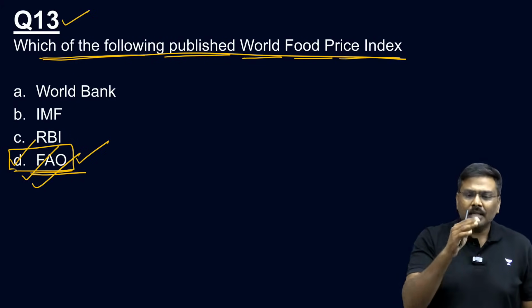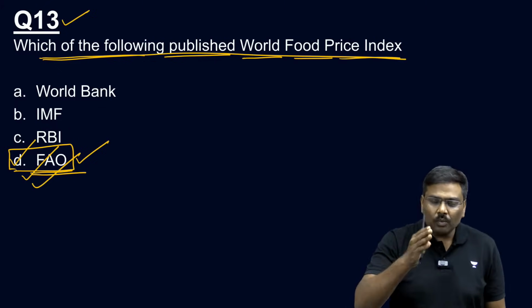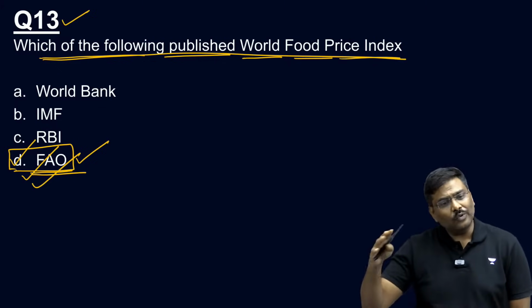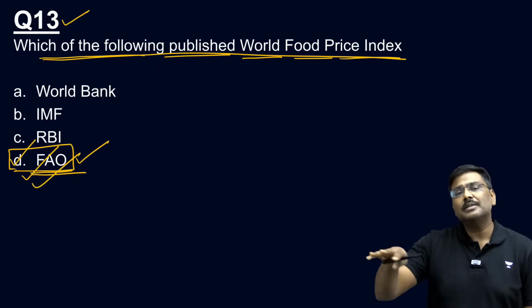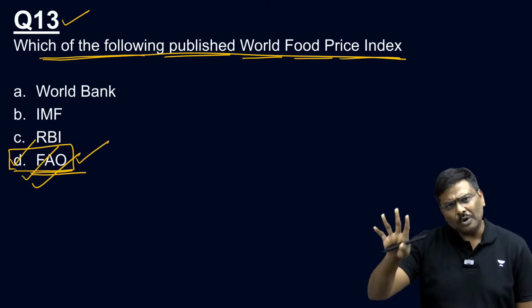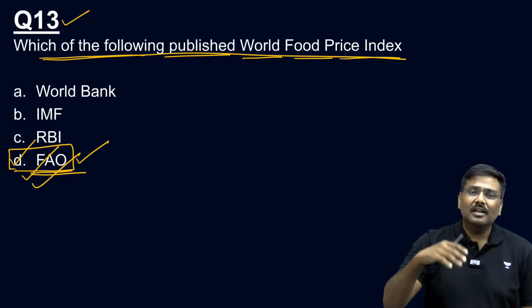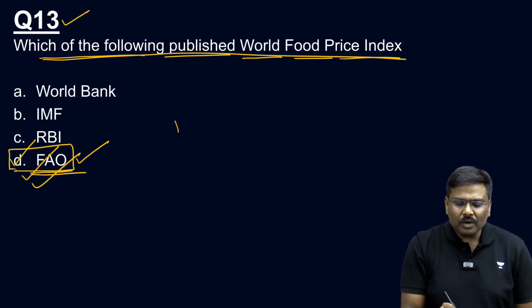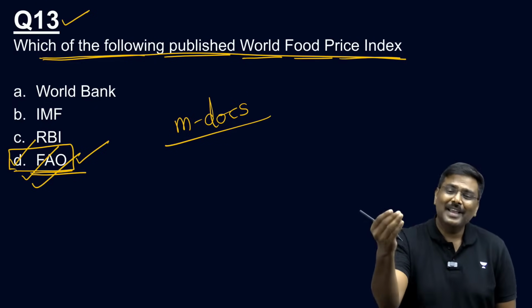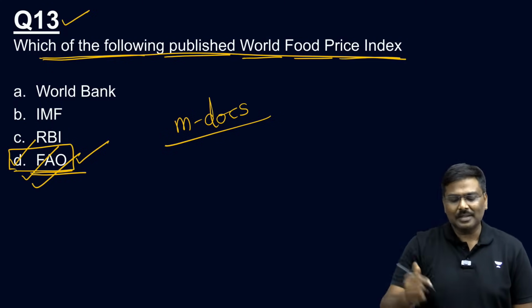Very simple. The base year for the calculation of the World Food Price Index is 2014 to 2016. That is the base year. Please remember, we have 5 groups of commodities. Just to make it easier, remember Microsoft Documents, MDocs, very simple. This is how I remember. If you want to remember this way, you can.